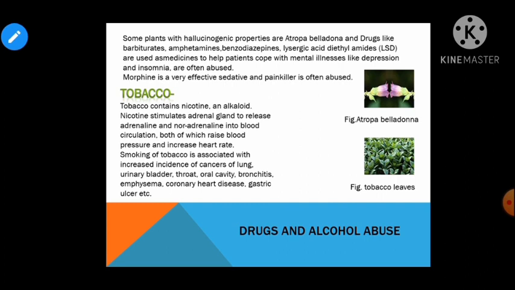So talking about the effects on the health, tobacco can induce lung cancer, cancer of urinary bladder and throat, bronchitis, coronary heart disease, gastric ulcer, and importantly oral cancer. These are some of the adverse effects of tobacco on the health.